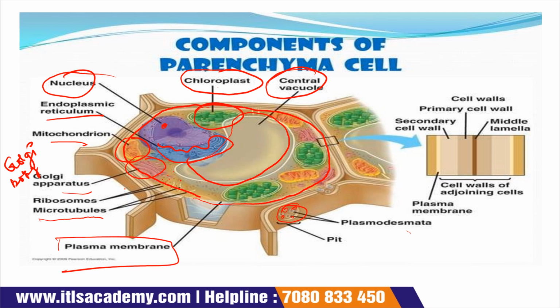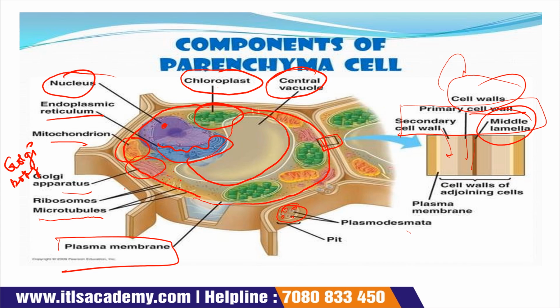And when we zoom this part where all types of layers are present, then here three types of layers are present. One is your primary cell wall, then middle lamella. This is your middle lamella. This is your primary cell wall. Then this is your secondary cell wall. Primary cell wall, middle lamella, and secondary cell wall are considered as the cell wall.